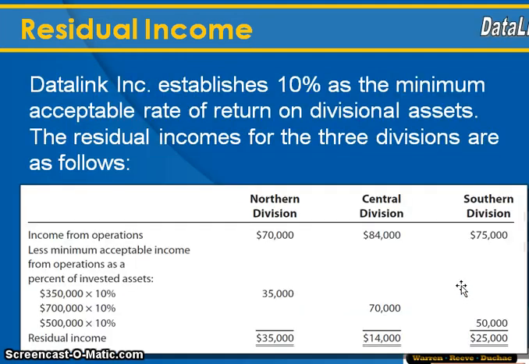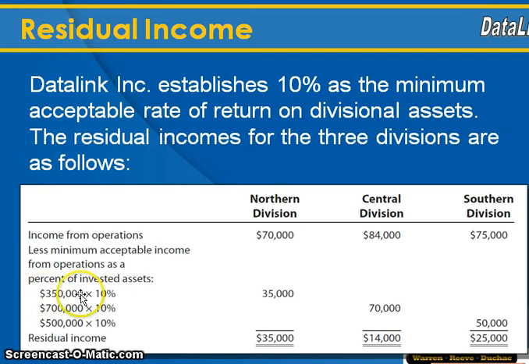So the idea here, looking at this rate of return concept, is we decided, let's say we're the company Data Link, and we decide that we need to have a 10% rate of return on our assets, meaning our assets need to basically produce at least 10% as an amount of income from those assets. So back to that northern, central, southern division here. We've got $70,000 worth of income the northern division made, right?